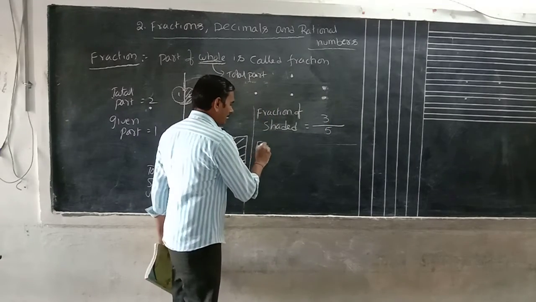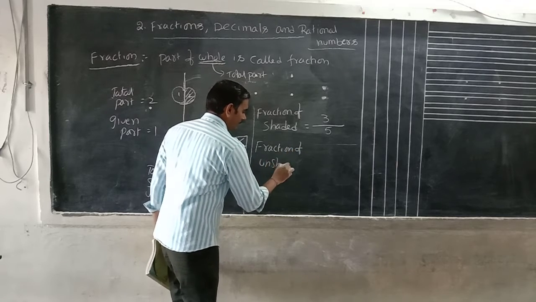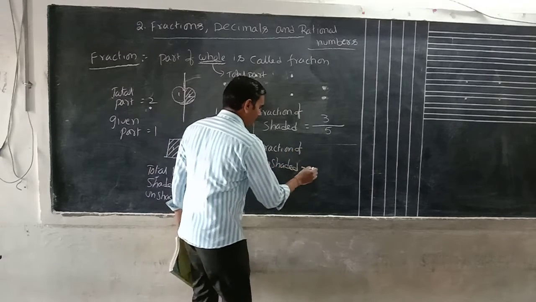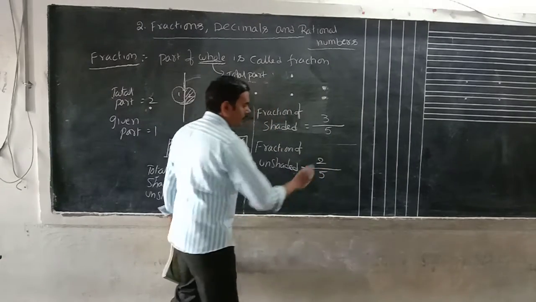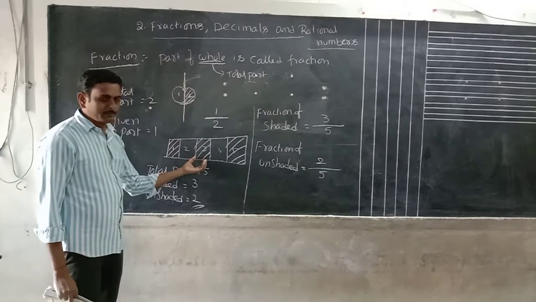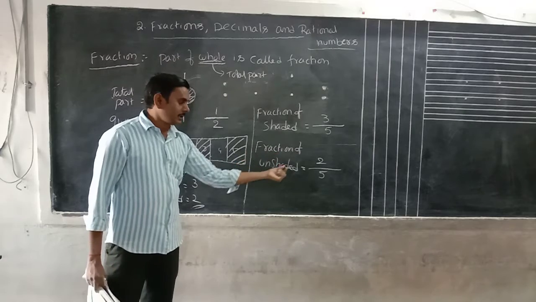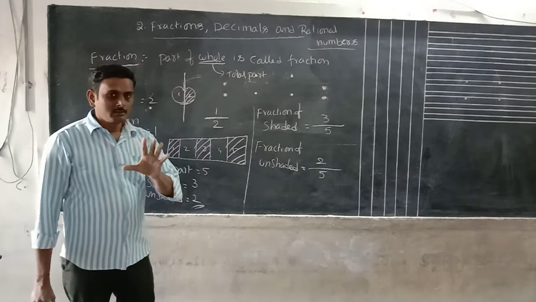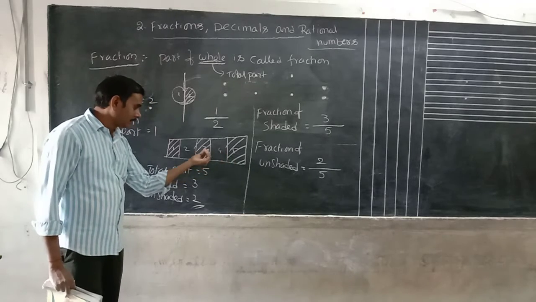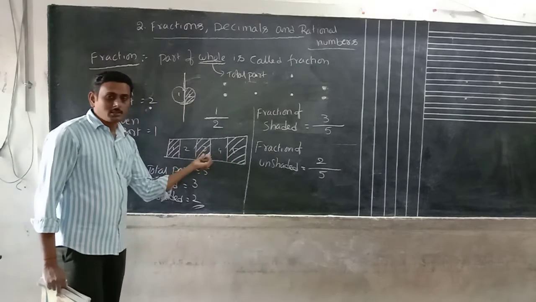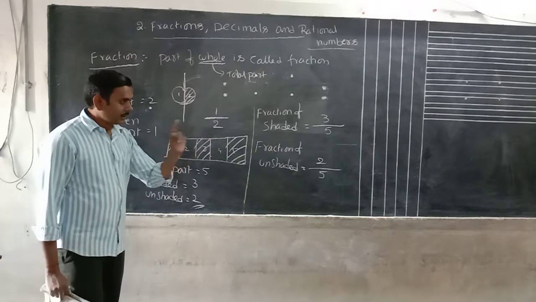Next, fraction of unshaded. Total parts how many? 5. How many unshaded here? 2. 2 by 5. From this picture we can say fraction of shaded is 3 by 5 and fraction of unshaded is 2 by 5. While comparing, this part with this one, these two must be the same size and same shape. Then only we can compare. Otherwise we can't compare.